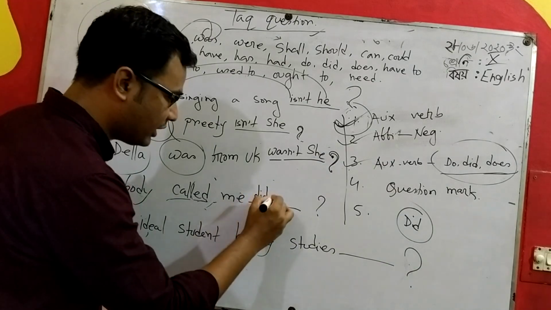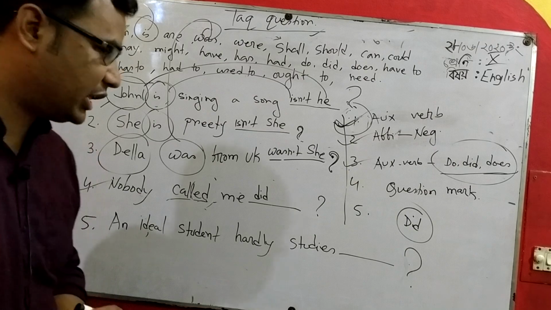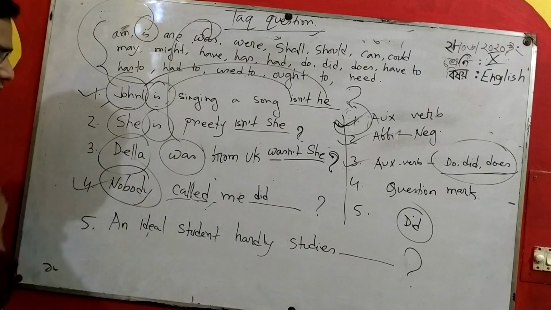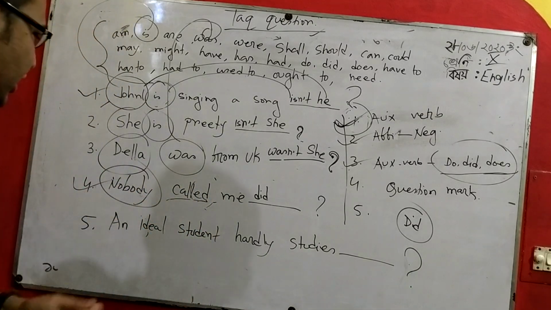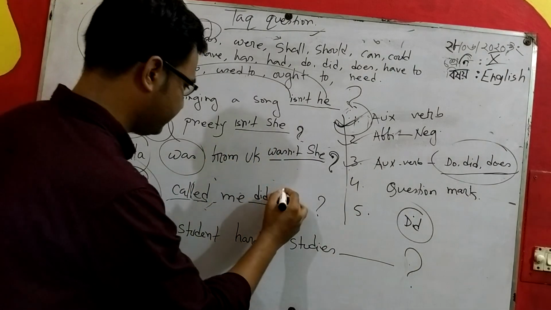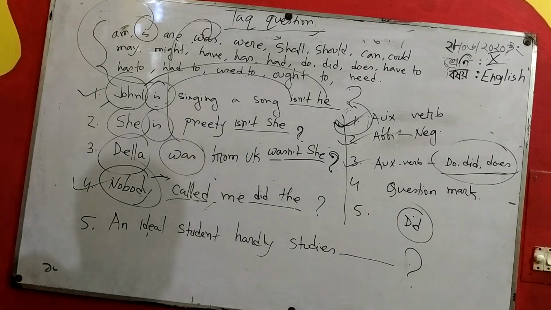Okay, I will put did, and is this an affirmative sentence or a negative sentence? Obviously this is a negative sentence because there is a sign of negativity. So the ultimate answer will be: nobody called me, did they? Because nobody is plural.